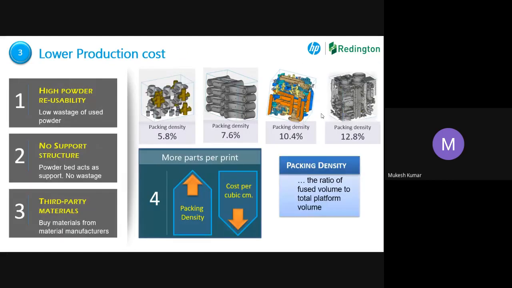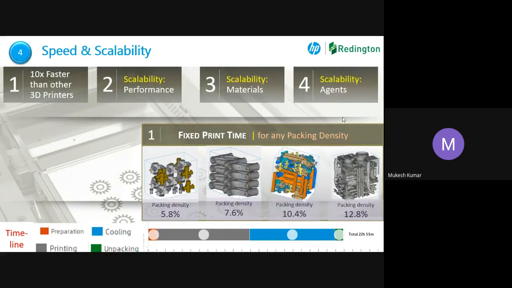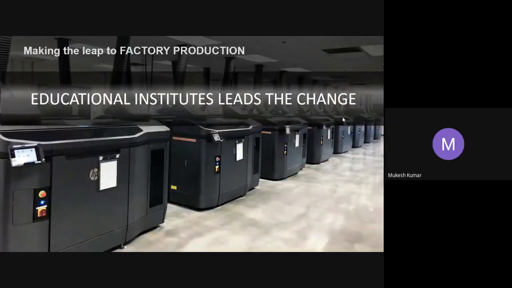And then it is production cost. There is a calculation here. There is something called packing density. If I am printing more parts, my packing density will become more, and my cost will come down, because I am using a fixed cost onto it. If you have an interest in understanding this, we can discuss it later also. Okay, so this is the scalability I was talking about. This is the fastest one. I think this is okay.